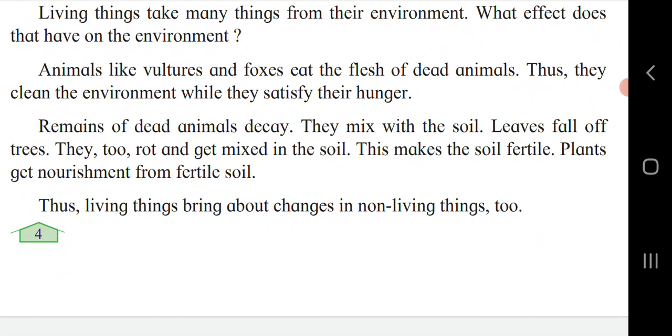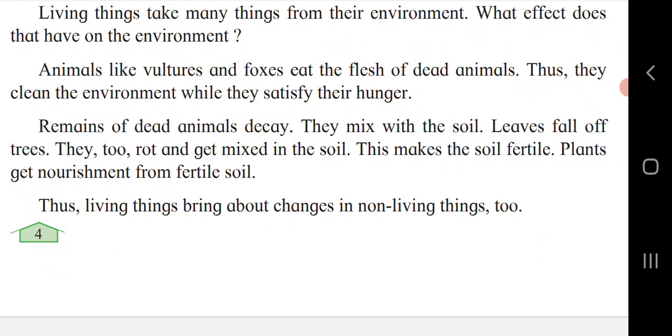Remains of dead animals decay. They mix with the soil. Leaves fall off trees. They too rot and get mixed in the soil. This makes the soil fertile. Plants get nourishment from fertile soil. Yes, whatever is left by the dead flesh or from dead animals gets decomposed into soil. Also, the leaves get decomposed into soil, and with this process the soil becomes fertile, which is good for nourishment of plants. So a good fertile soil will help us to get good quality plants.